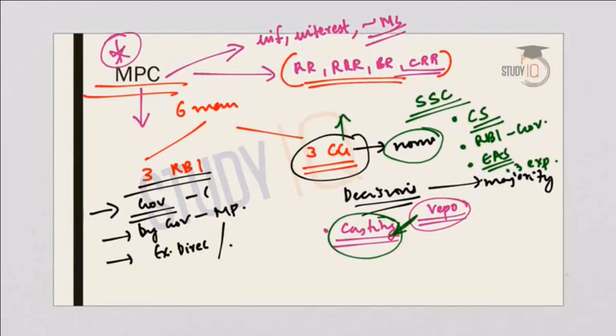The search-cum-selection committee will nominate 3 members to the MPC, and these members will be appointed for a period of 4 years and will not be eligible for reappointment. These are some of the facts that are very important for your preliminary examination. They can ask you how the selection is made, how the government nominees are nominated, what the criteria are, what the security of their tenure is, and whether they are eligible for reappointment. Such questions are expected for your UPSC preliminary examination. So please have a deeper understanding of the MPC. It's a very important topic.